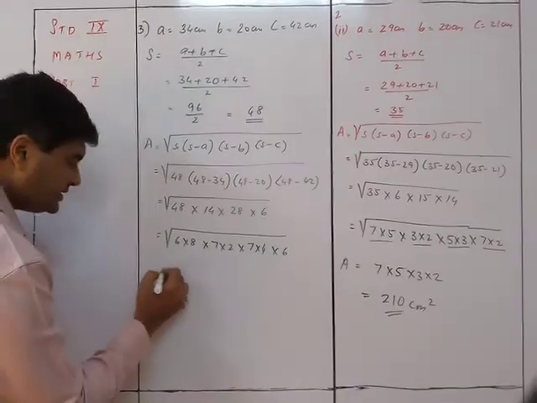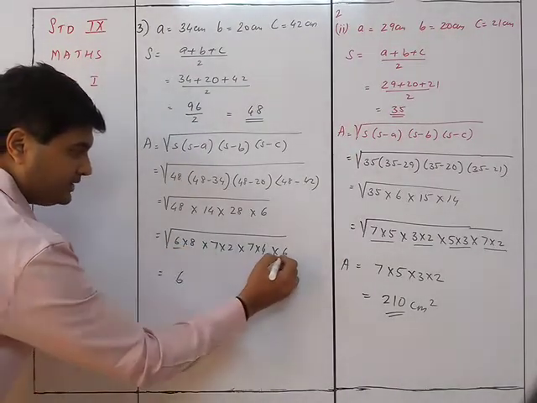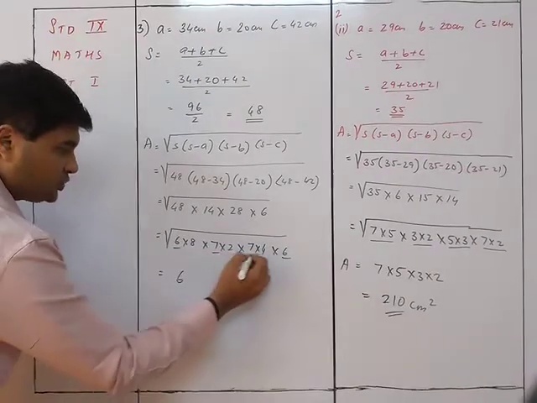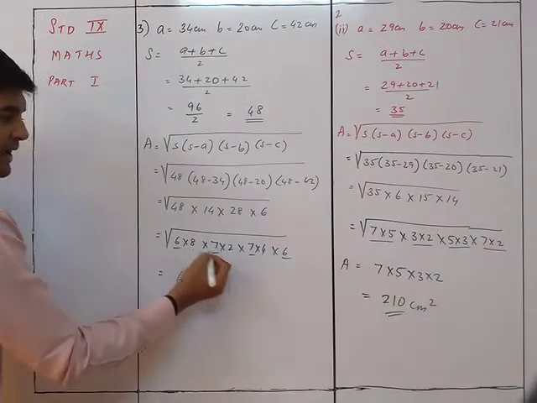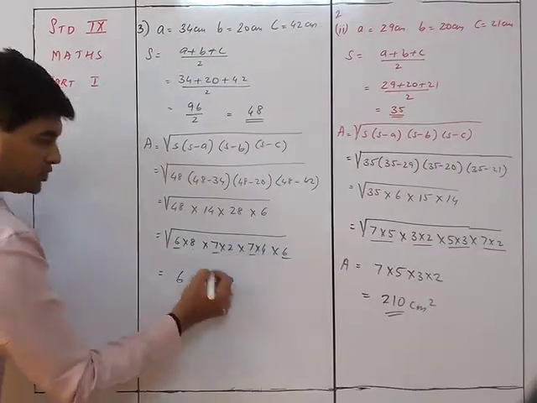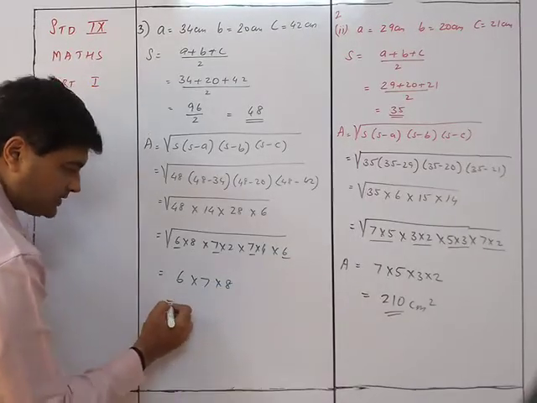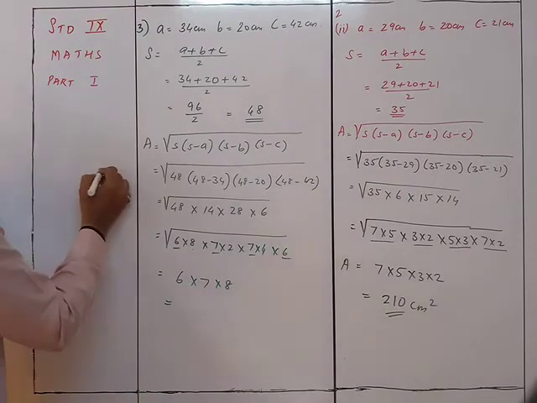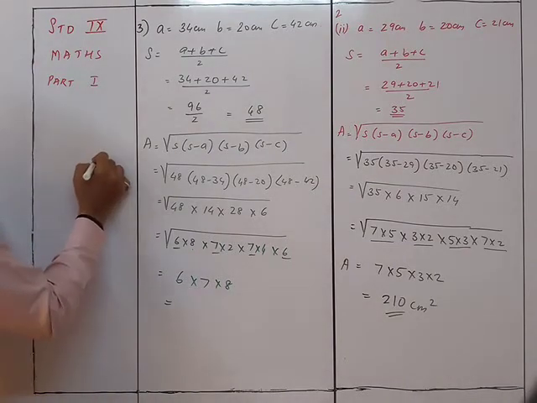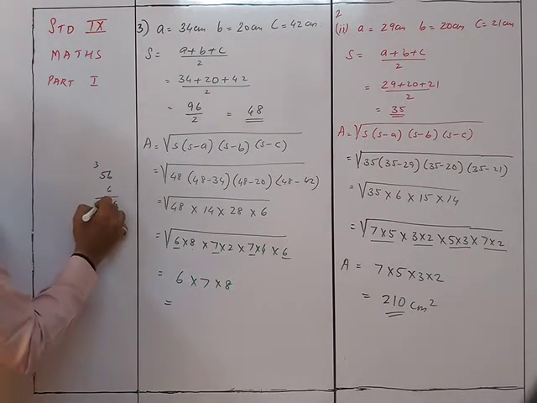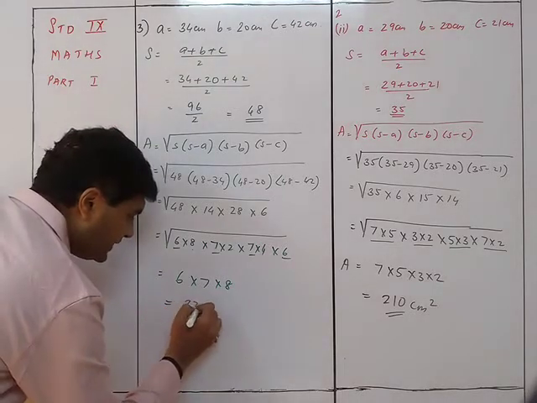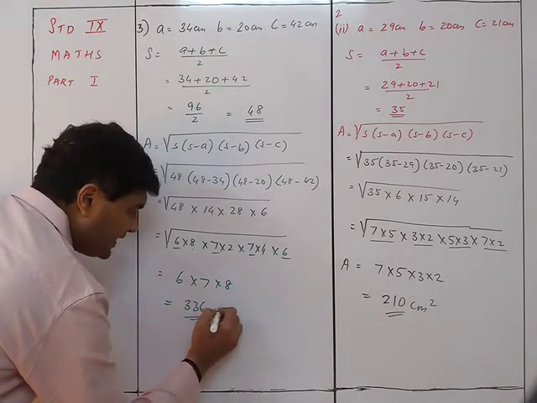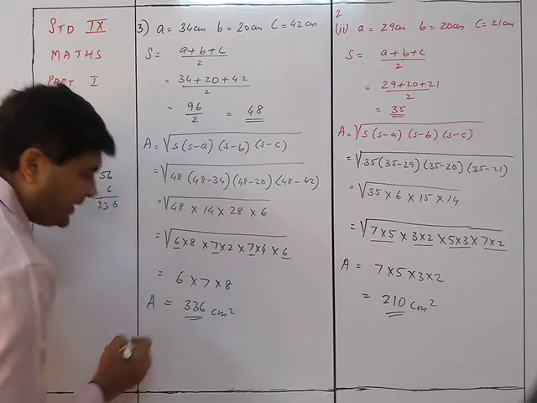So you can see 6 is twice, 7 is twice, and this is 8 and this is also 8, 4 times 2 is 8, so 8 is also twice. Okay, 7 times 8 is 56, 56 into 6, 6 6s are 36, 6 5s are 30, 336. So 336 centimeter square is the area of the triangle.